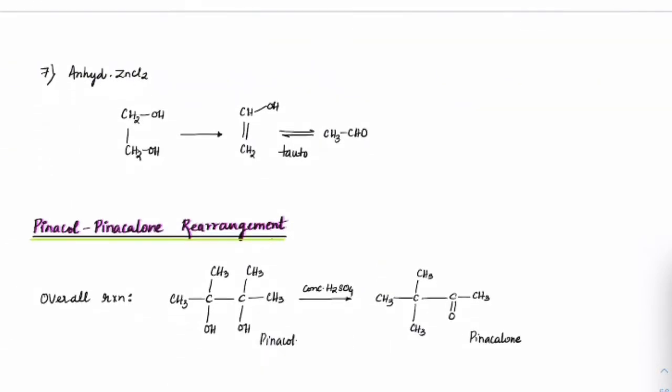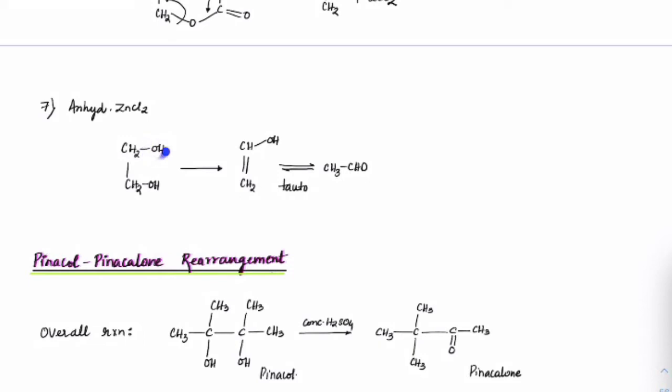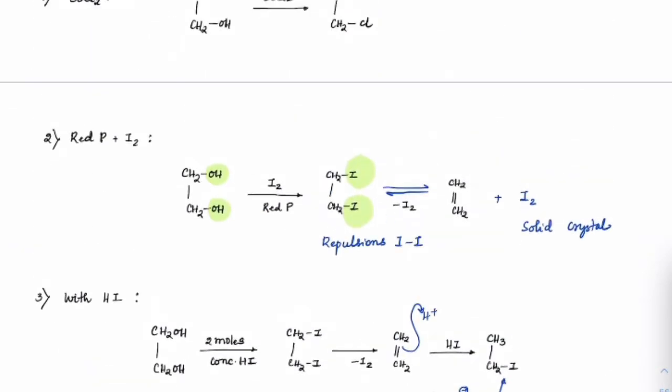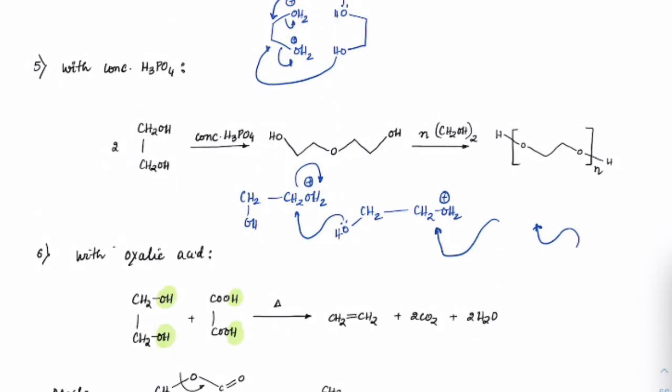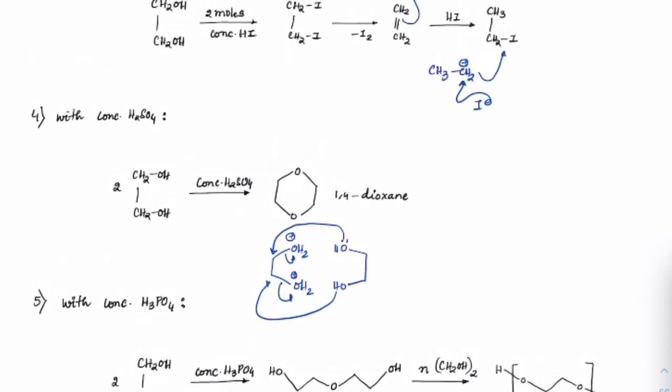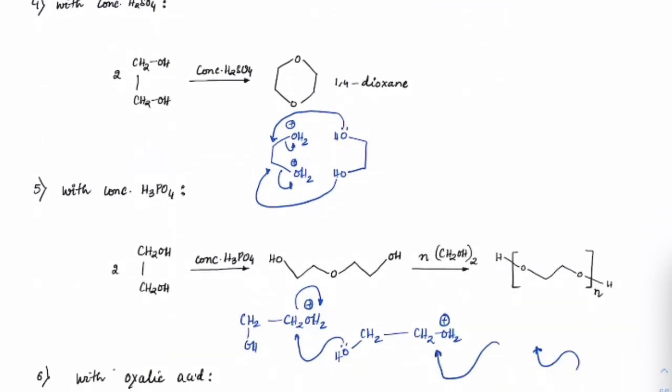In case we use anhydrous ZnCl2, simple dehydration will take place, minus H2O, which means this OH and this H will leave. So we will get an enol, and the enol will tautomerize to give aldehydes. Okay, everybody, these are a few reactions of glycols which you need to know. Especially, these are directly asked as objective type questions many times in JEE Mains 4, 5, 6. So directly you can check what the major product is, and write that accordingly.